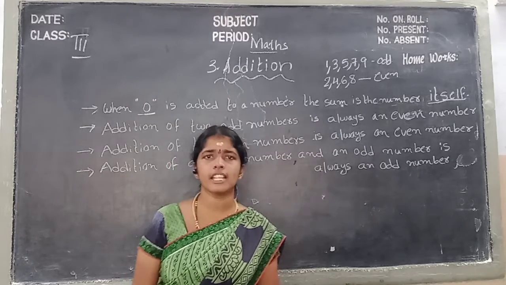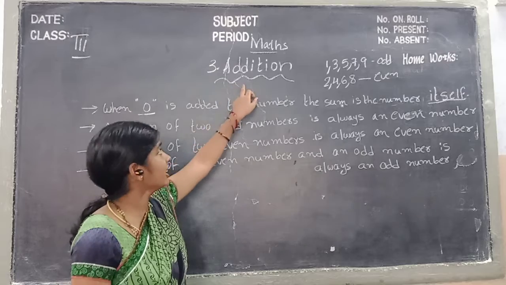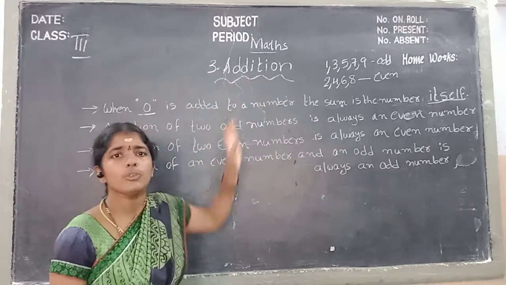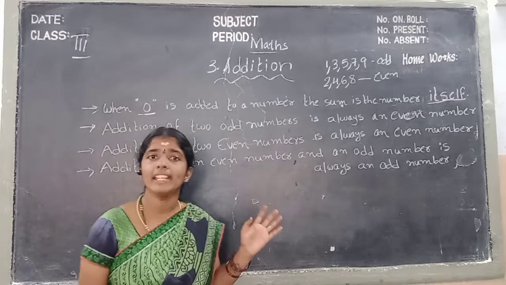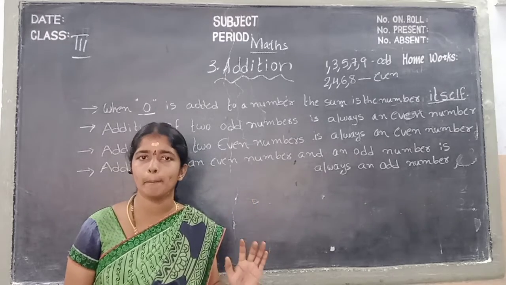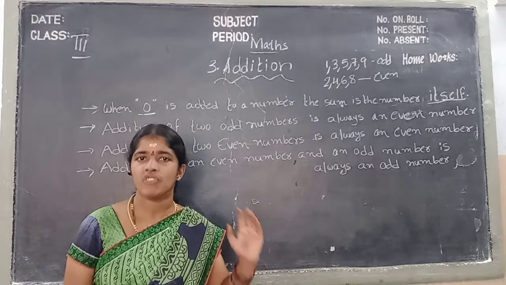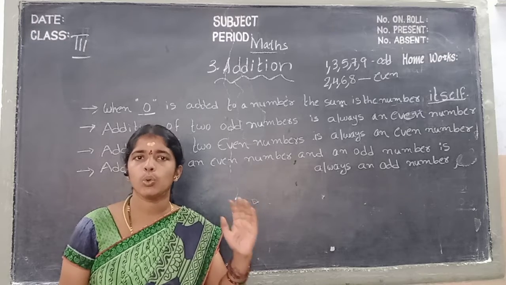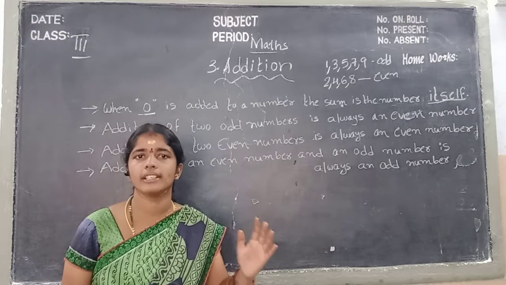Children, now we discuss the new lesson 3, addition. Now we discuss the new chapter, addition. See children, what is addition? Combining of two or more numbers is called addition. Once again children, what is addition? Combining of two or more numbers is called addition.